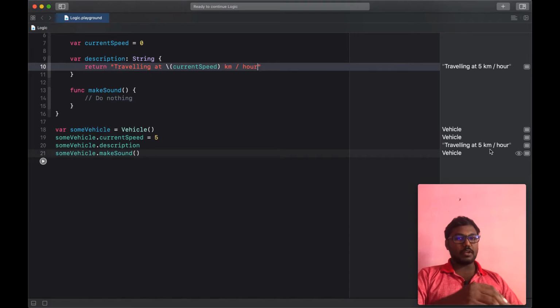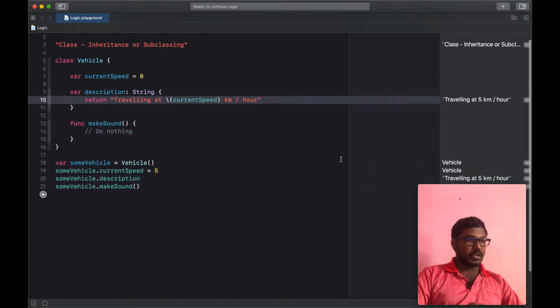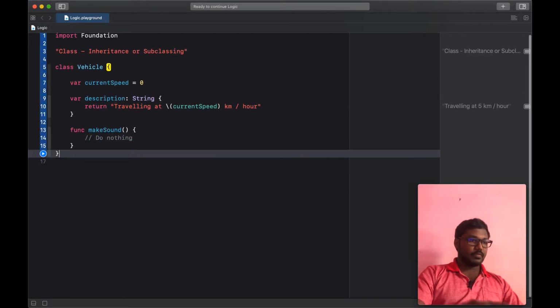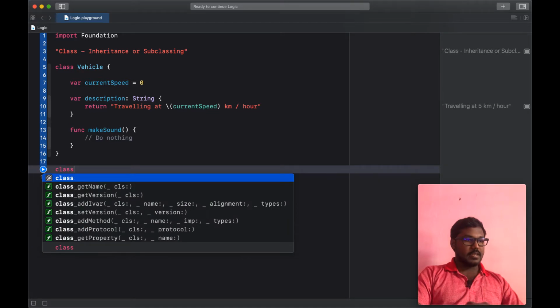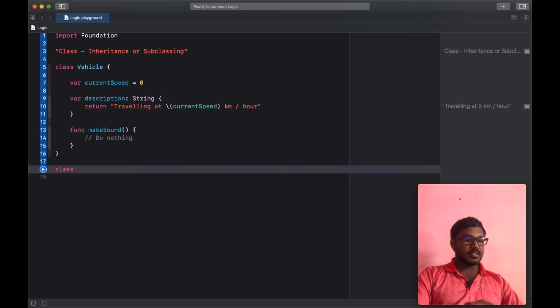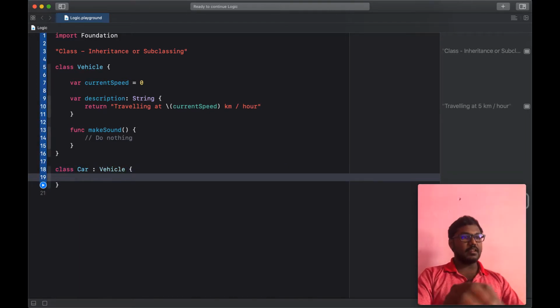Now I am going to inherit the Vehicle class into some other class. So I am going to create a class named Car, and Car is a Vehicle, so I am inheriting the Vehicle class.